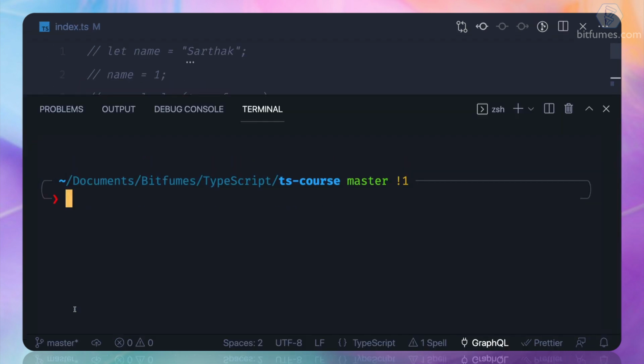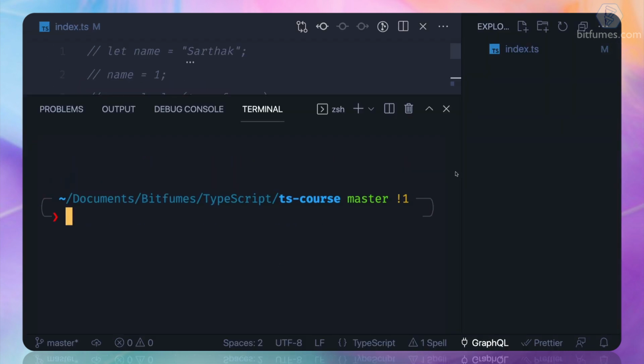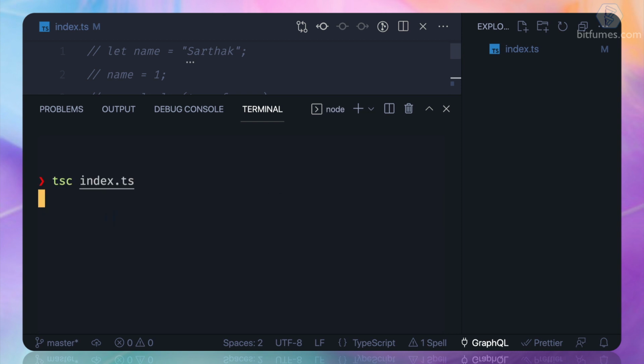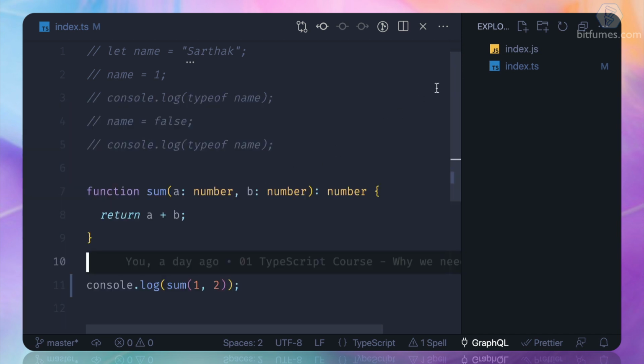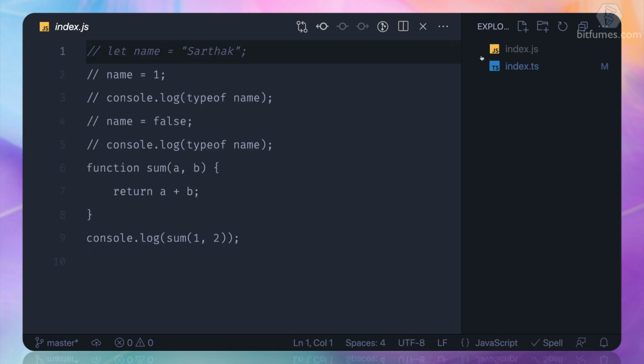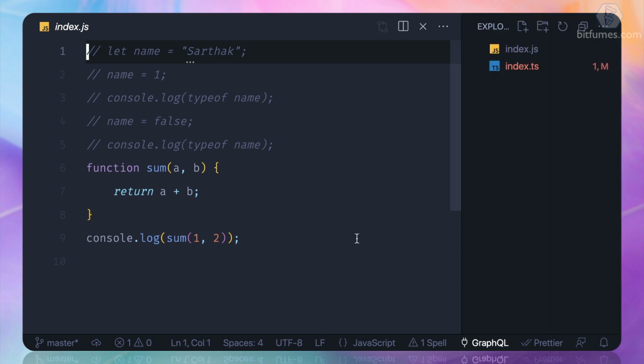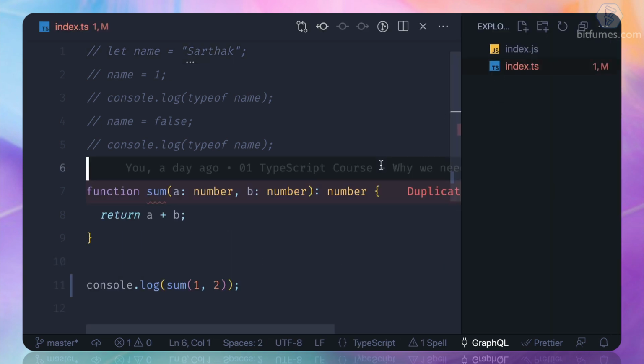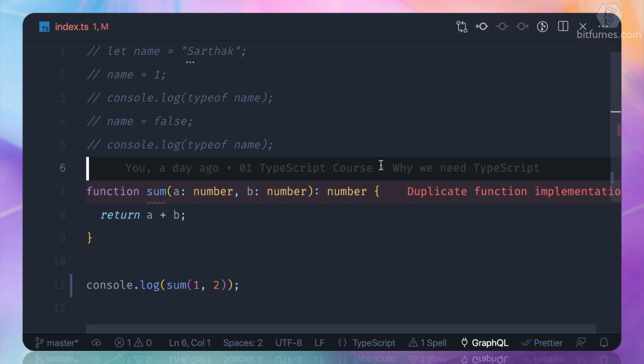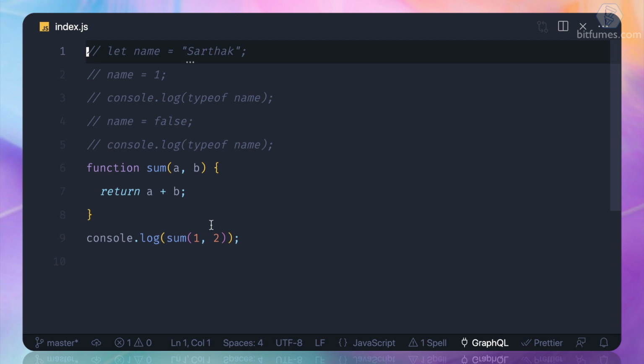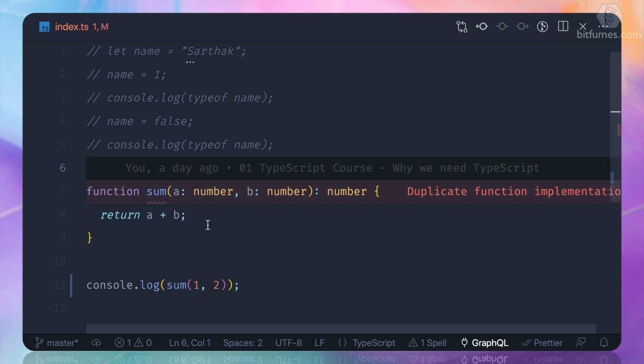But since we want to convert this index.ts file into index.js, that means TypeScript to JavaScript, let's run tsc and compile index.ts. Let's wait for this to complete. And yep, right now we have another file called index.js. This is so powerful. And the point is, it looks exactly the same, just with all the typing removed, and see, there is no type here. This is the file we have after the compilation.